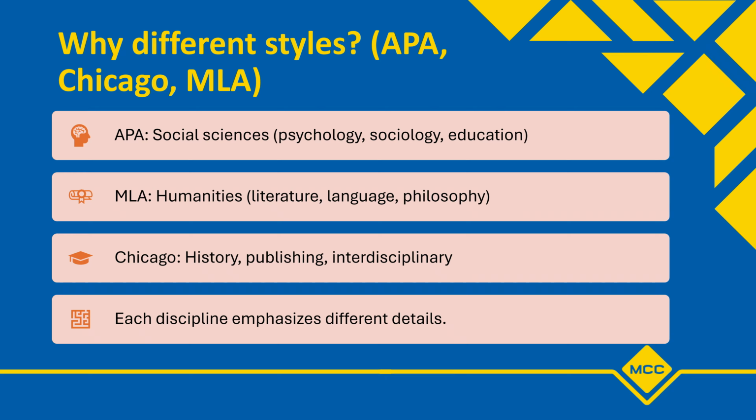Different fields value different details. Social sciences care about dates, so APA emphasizes publication years. Humanities care about authors and page numbers, so MLA focuses on those. Chicago is common in publishing and history because it gives flexibility.